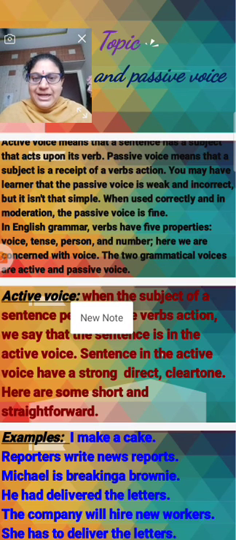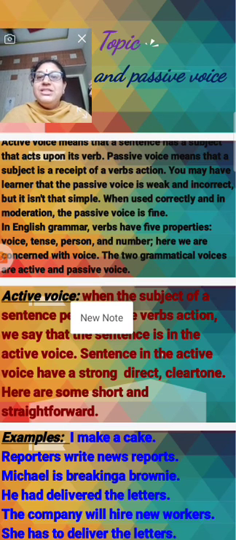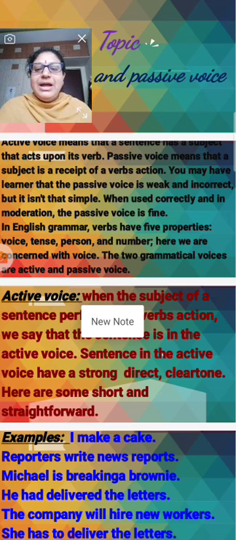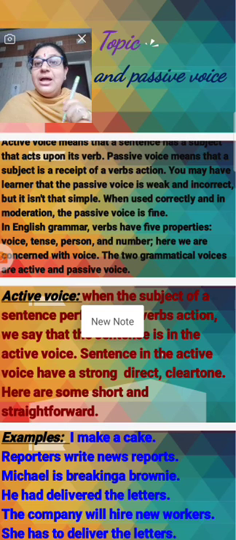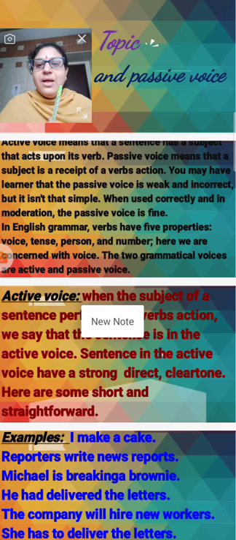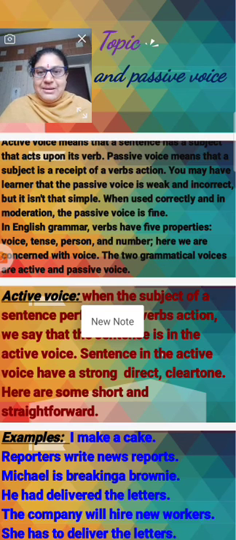When used correctly and in moderation, the passivize is fine. So you have to moderate. We have to moderate, converting the activize to the passivize. So then it is fine. The voice is fine.